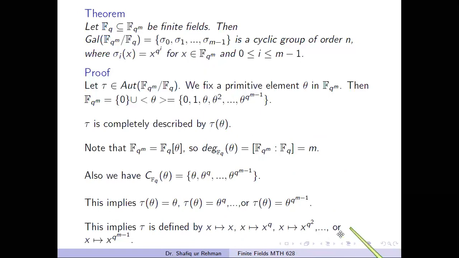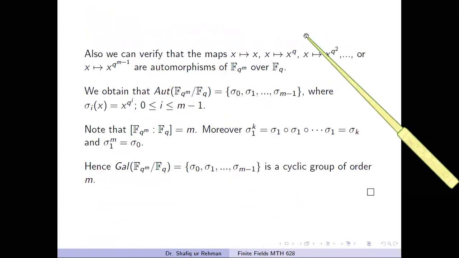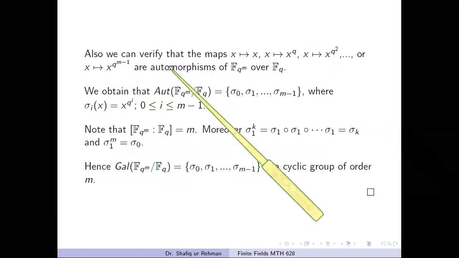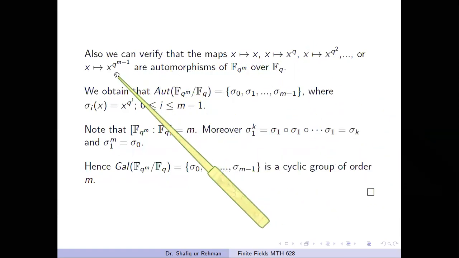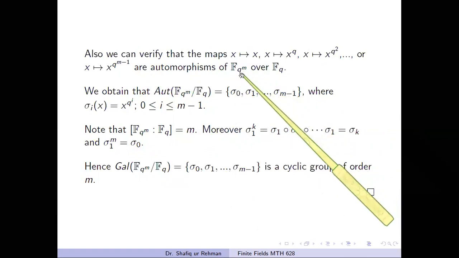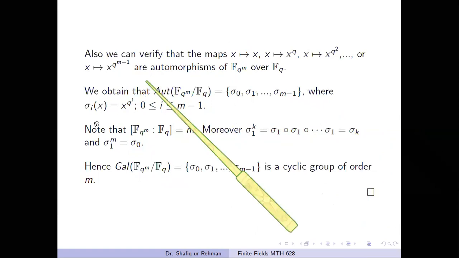Therefore, these are the choices for theta. If tau of theta equals theta, then tau is the identity mapping. If theta maps to this element, then in general every element x will map to x^q, and so on. We can also verify, as in the previous examples we did, that these mappings are actually automorphisms of this field, and these mappings fix the elements of Fq.